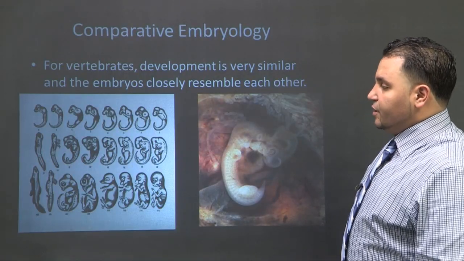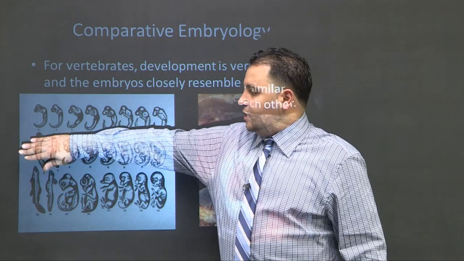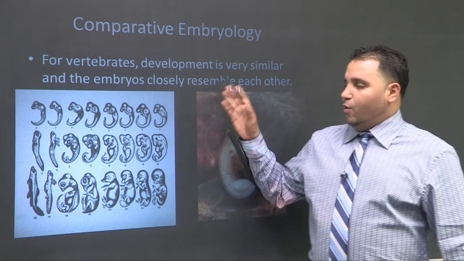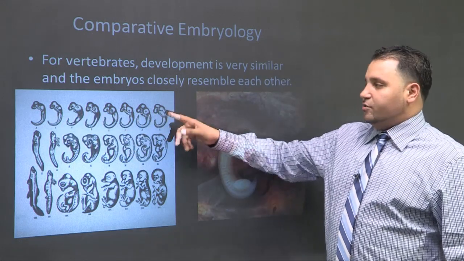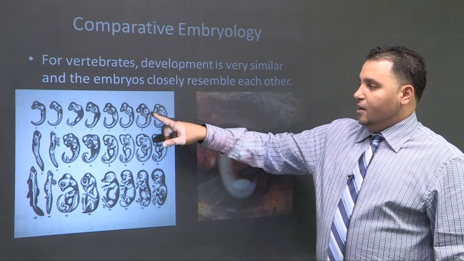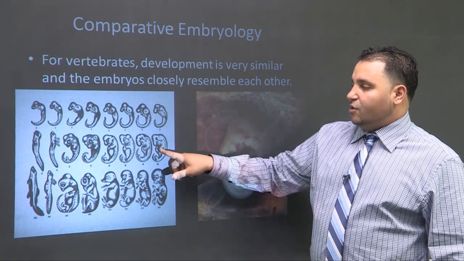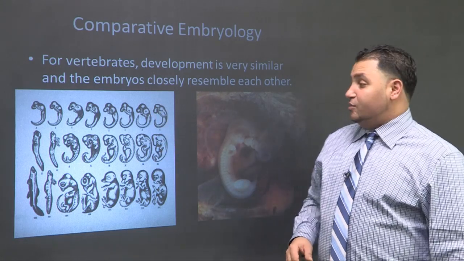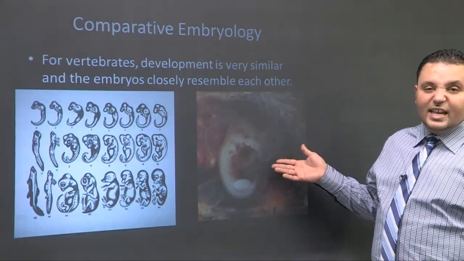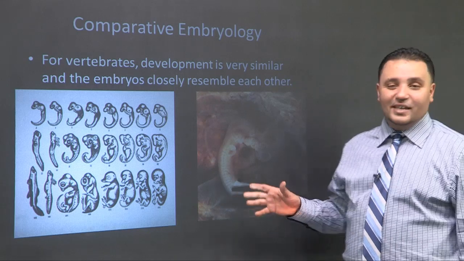Look at the embryos. Now, usually what I would do is I would show the class and I would cover these embryos, right? And I want you just to look at the first layer. What? I can't even tell what these are. Don't tell me that's the human. Yes, it is. Well, it looks just like the pig at the embryo stage. Now, even when it gets over here, they still look the same. So we look very weird. This is a human in this picture. This looks like an alien. It does not look like a human being at all.